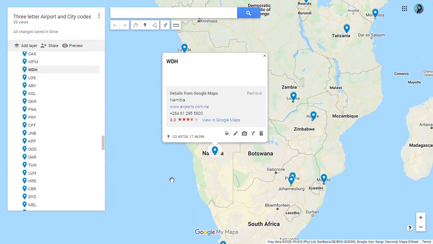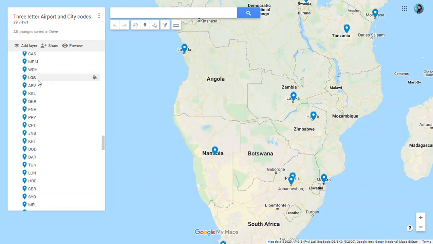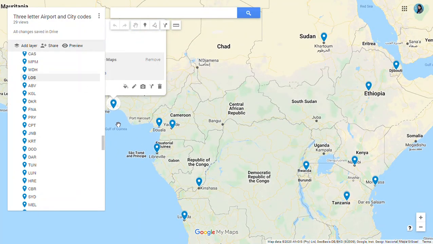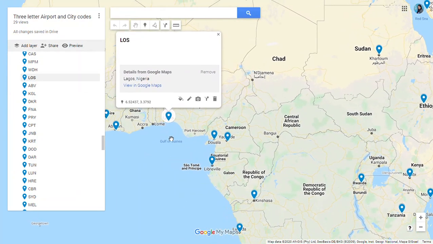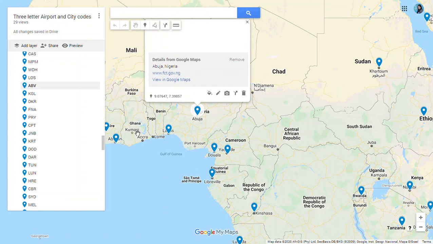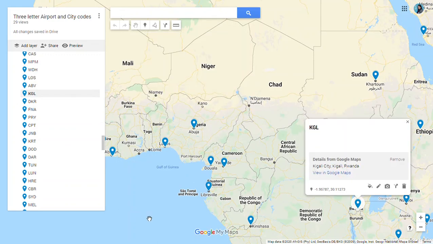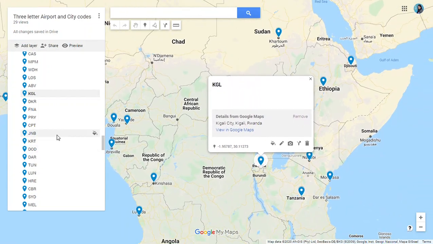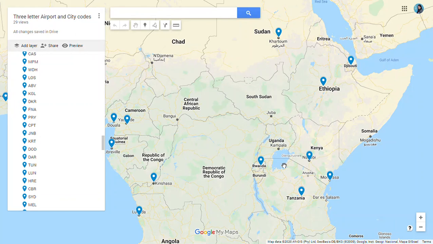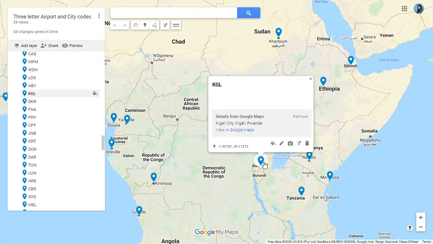Then we have LOS in Nigeria. For Lagos in Nigeria, we have LOS. ABV for Abuja in Nigeria. Then we have the city of Kigali in Rwanda. Kigali, KGL. Here you can see the location of Rwanda.